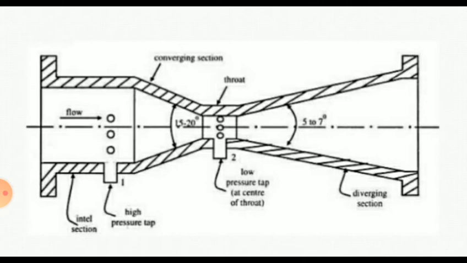At the center there is a throat, and the diameter is gradually increased, which is called the diverging section. At the bottom there are two ports, at the inlet main and at the center of the throat, where you can connect the manometer. You can see another diagram.